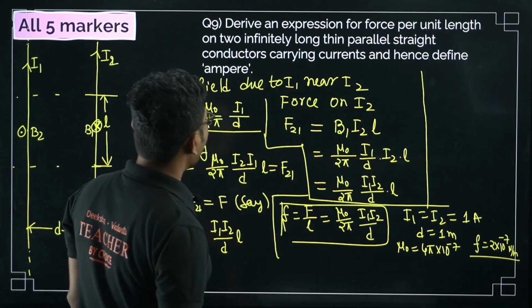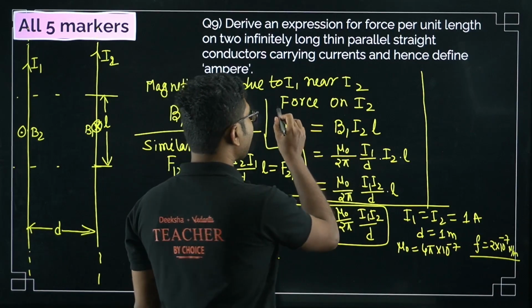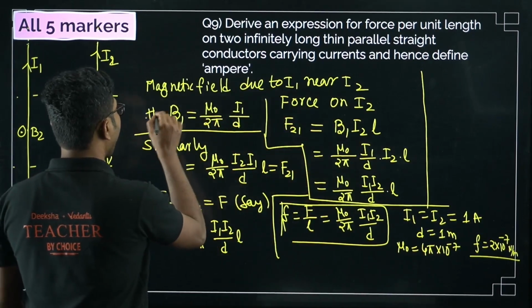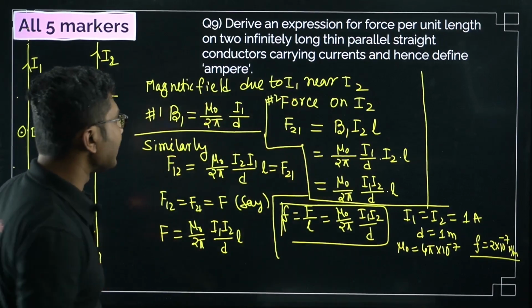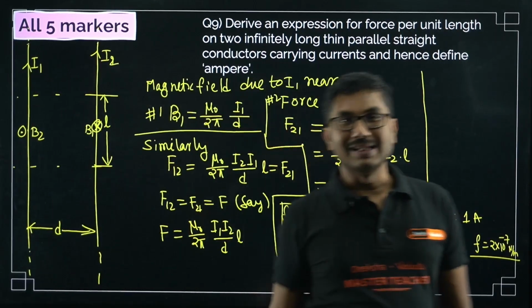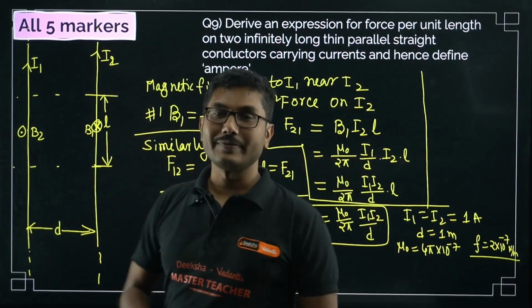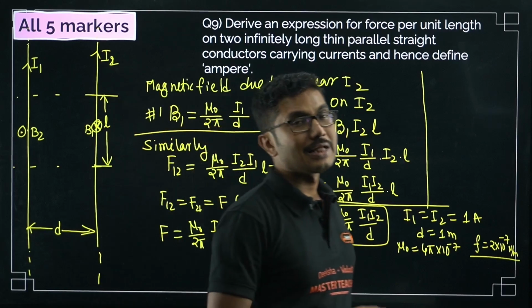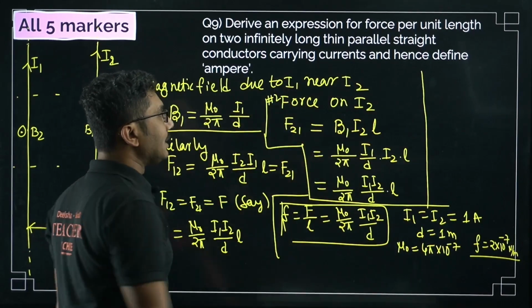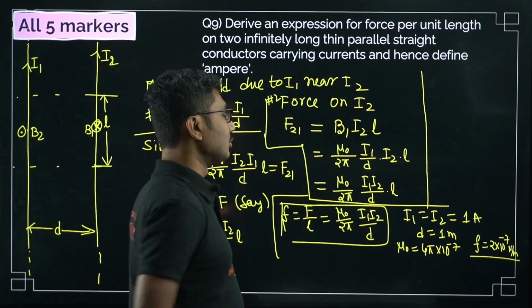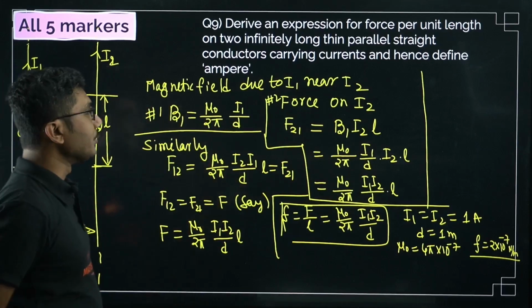Second stage is force on I2. Now this is stage 1, this is stage 2. So force on I2 is basically F equals B I L sine theta, but in this case as you can see the current and the direction of magnetic field are perpendicular to each other. Theta is 90, sine 90 is 1. So that is why it is B1 I2 into L. So BIL is the formula. For B we will take the magnetic field due to the first wire.